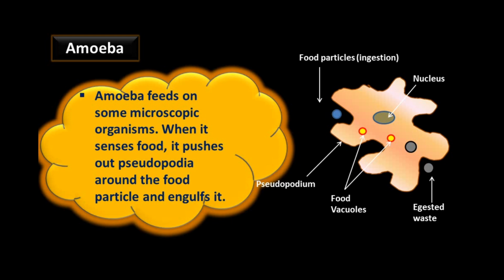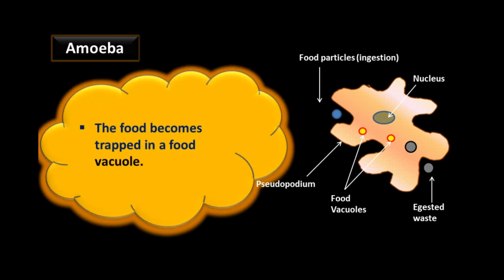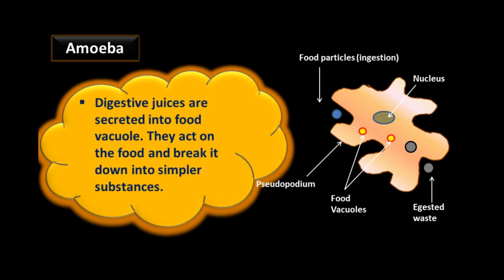Amoeba feeds on some microscopic organisms. When it senses food, it pushes out pseudopodia around the food particles and engulfs them. The food becomes trapped in a food vacuole. Digestive juices are secreted into the food vacuole. They act on the food and break it down into simpler substances.